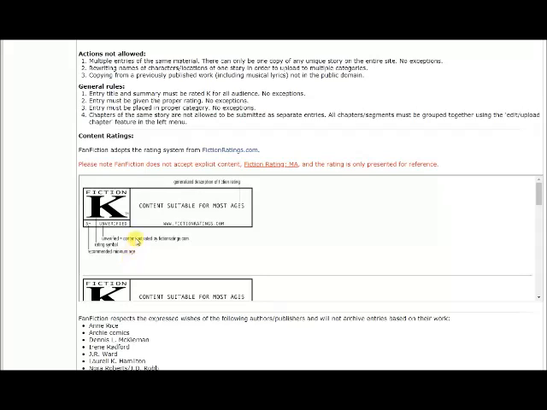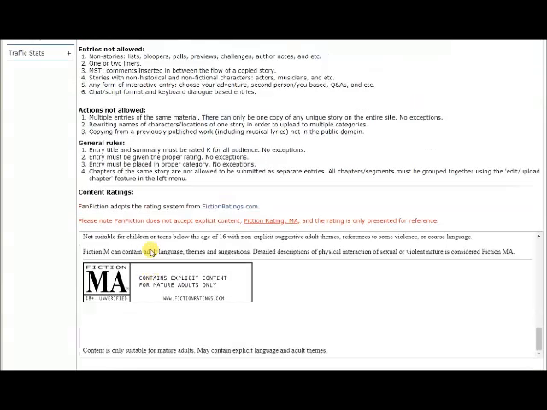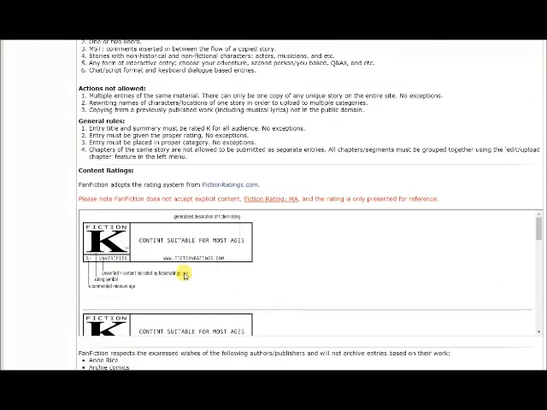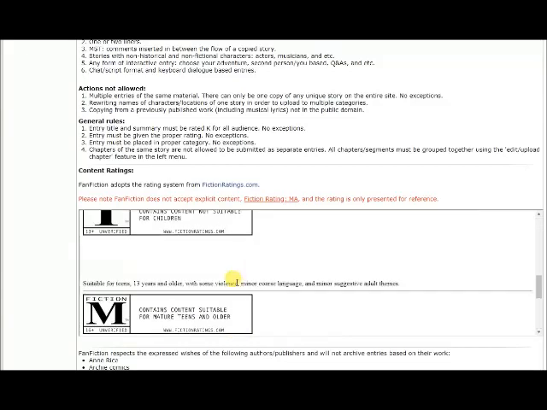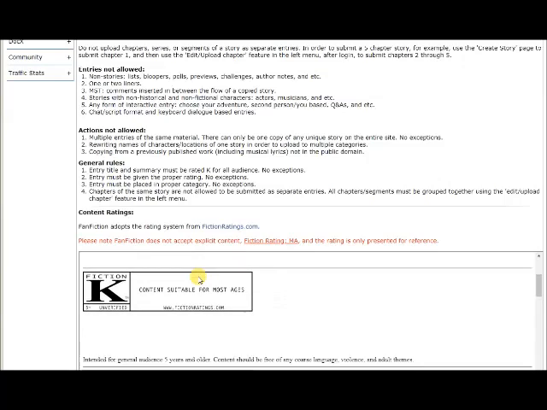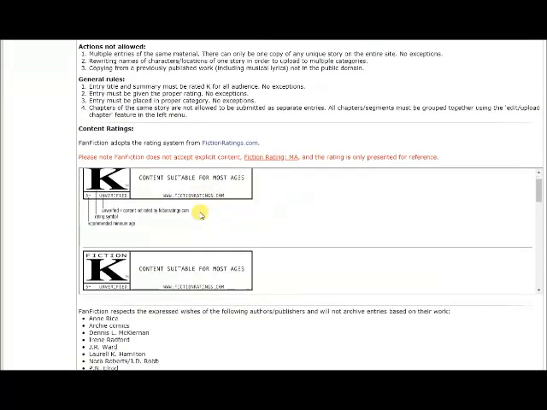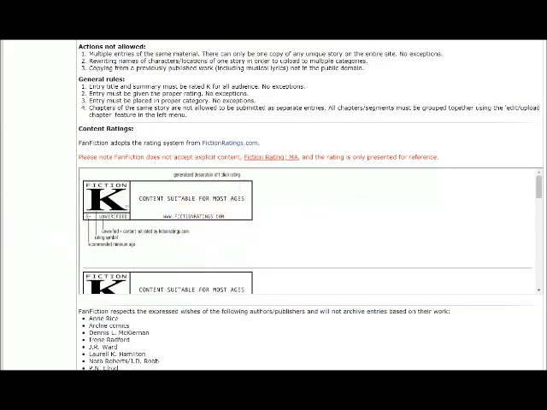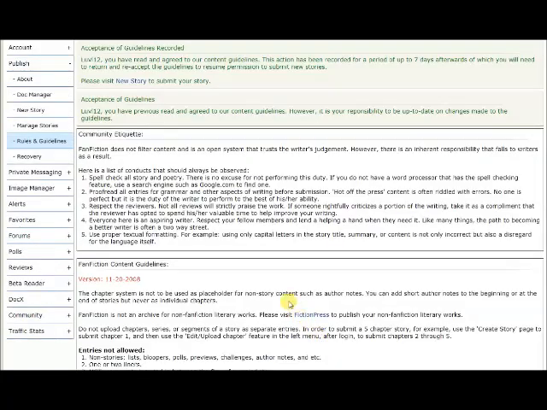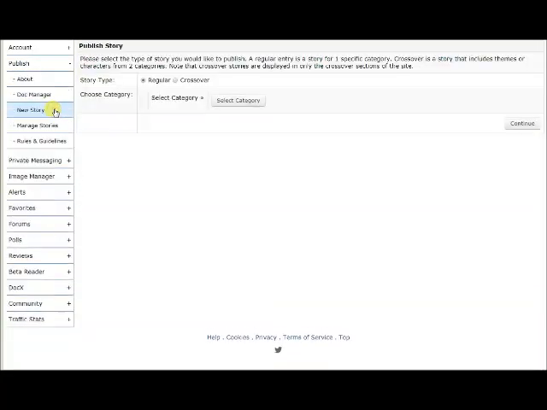Are the ratings. Fanfiction.net has its own unique rating system, and we'll get into why. Fanfiction.net uses ratings from fictionratings.com, and it does not support MA, which is super mature stuff. It's just down here for reference. It goes from K to K plus to T to M. Those are the ratings allowed by fanfiction.net. And when you're ready, you can just say, yes, I have read the content guidelines, and you're good. Then you can go to New Story.